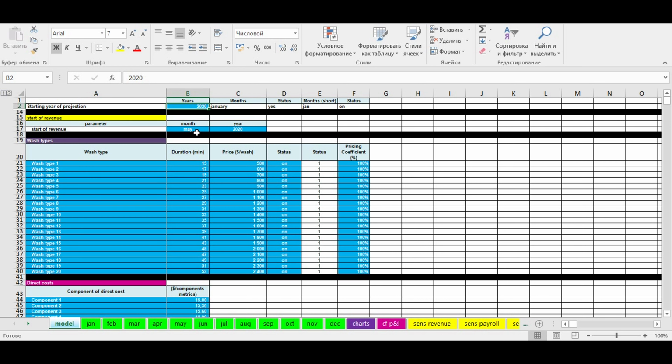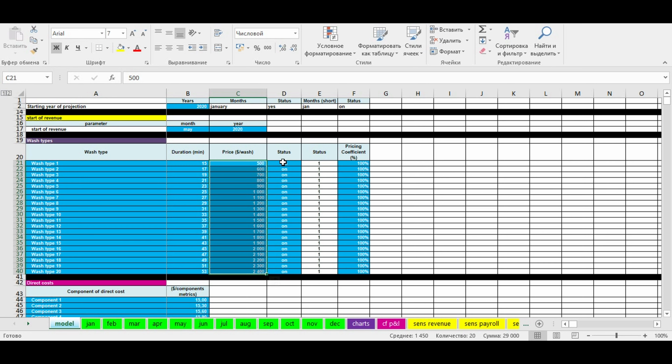Then we have to construct a credible revenue generating algorithm, and here it is. First of all, we have to name all our car wash types and specify duration in minutes for each type of car wash. Duration of the car wash service is very important. Later, I'll show you why. Then, we enter pricing strategy for each type of car wash.